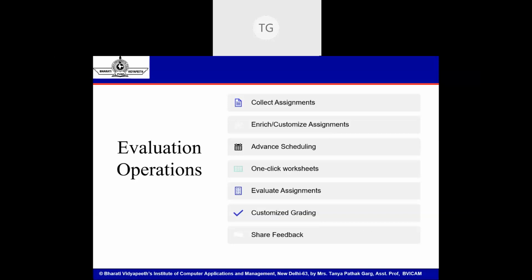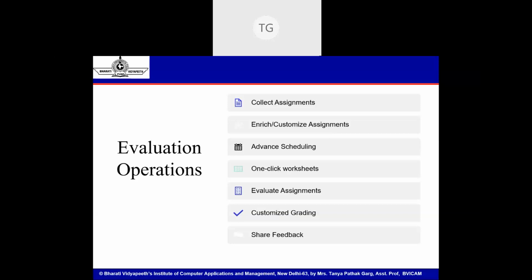The most advantageous feature when we are pre-planning a class is advanced scheduling. What happens in advanced scheduling is that, like I said, in an LMS you don't need to plan as and when you're taking lectures. You can plan in advance. So Google Classroom also gives you this facility of planning assignments and resource materials well in advance and hiding them, or disabling their display, from the student. Once the student is able to see the assignment, only then will he or she perform operations. It can be that today I am at, say, lecture 5 and I have planned assignments till lecture 10. So those 10 assignments can be scheduled in advance, because this assignment should be open after 5 days.